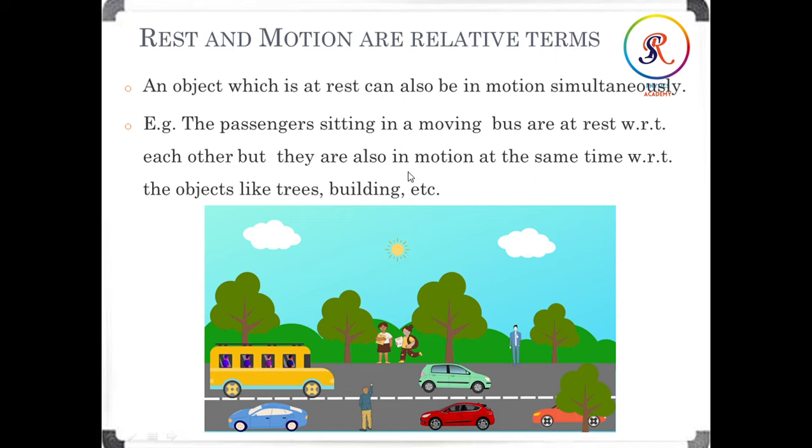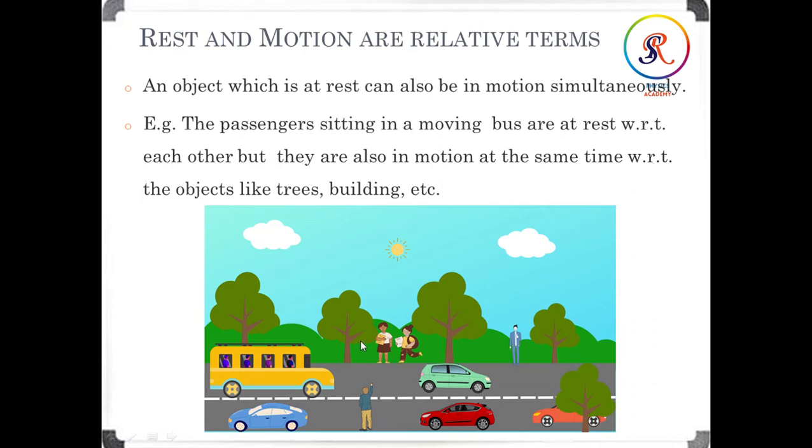But they are also in motion at the same time with respect to other objects, because here a person is standing outside, and even the trees are here. In this case, see, the man is standing here. With respect to this person, the bus is moving, which means these people are also moving at the same time.